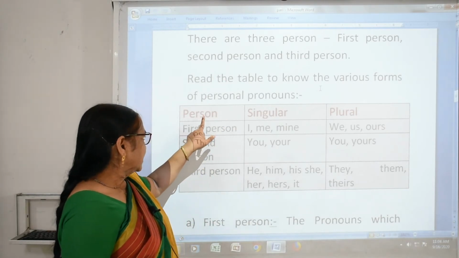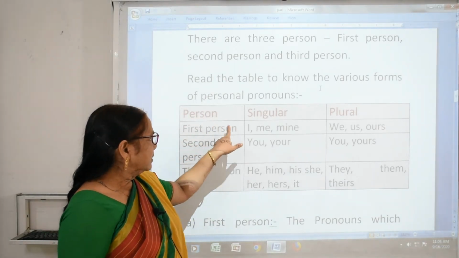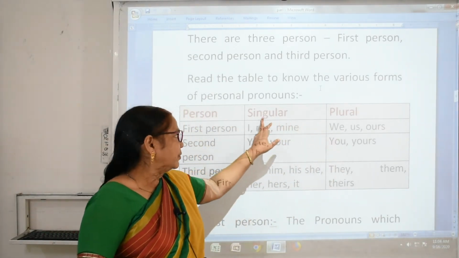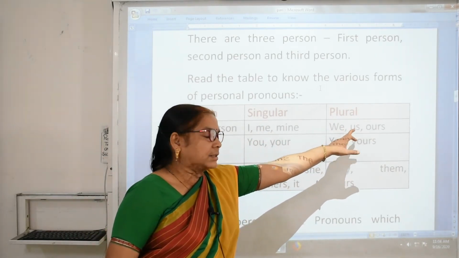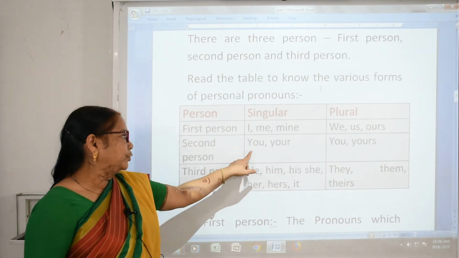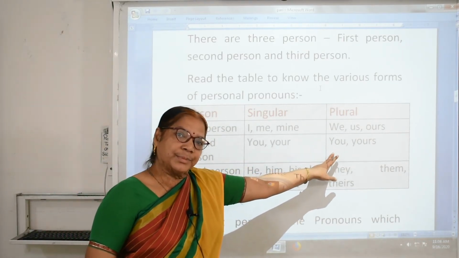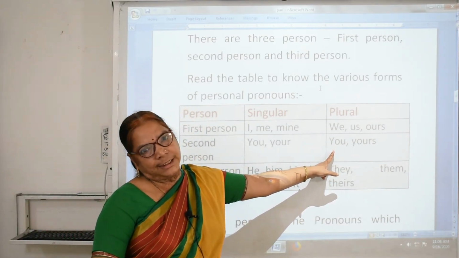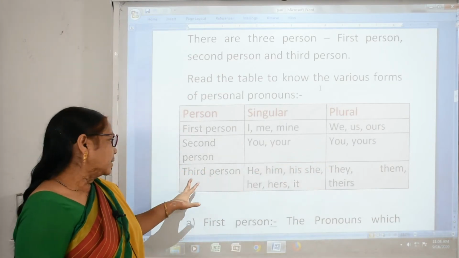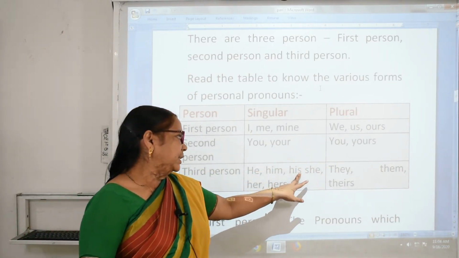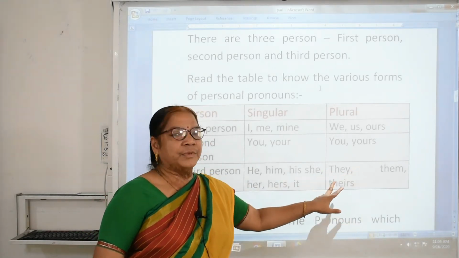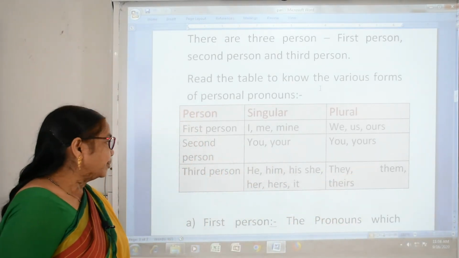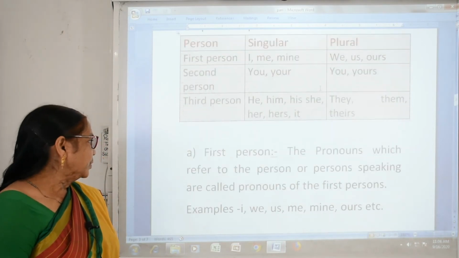So for the first person, remember this line: singular I, me, mine, plural we, us, our. Then second person you, your; here the second person plural will also be the same. Third person: he, him, his, she, her, hers, it, they, them, theirs. You have to remember this table.